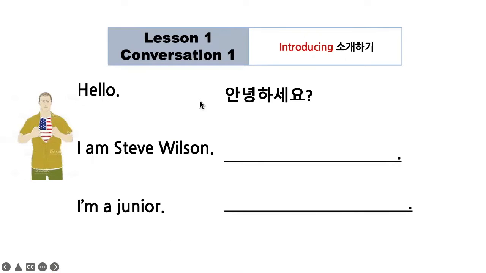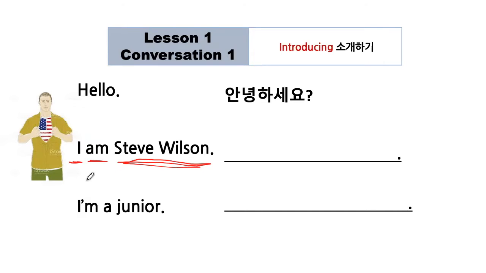Okay, hello means 안녕하세요. 안녕하세요, right? And I'm Steve Wilson. How about this one? In English, there are three components here, right? I, subject, and am, verb, and then Steve Wilson, complement. So when you put this into Korean, the thing you have to remember is that the subject will always come first, just like in English. Okay, I, 저, comes first.